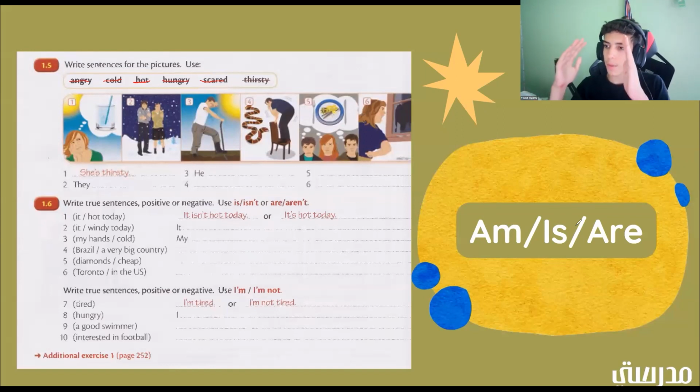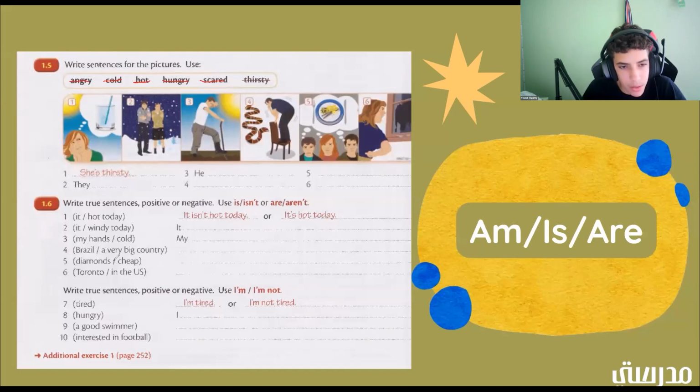But since we're talking about both hands, we would say my hands aren't cold. So we have either my hands aren't cold or my hands are cold. So good job. All right, now we have Brazil blank, a very big country. Is, okay, good job. Is, yeah. All right, so yeah, Brazil is a very big country. You can't say it isn't. So Brazil is a very big country.